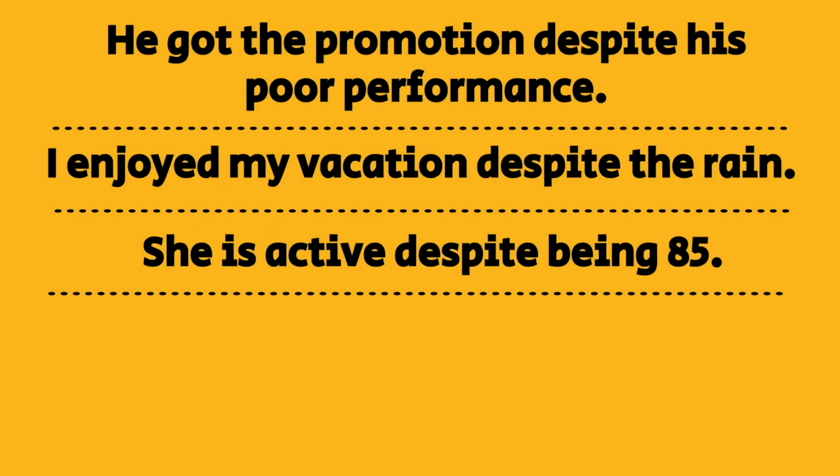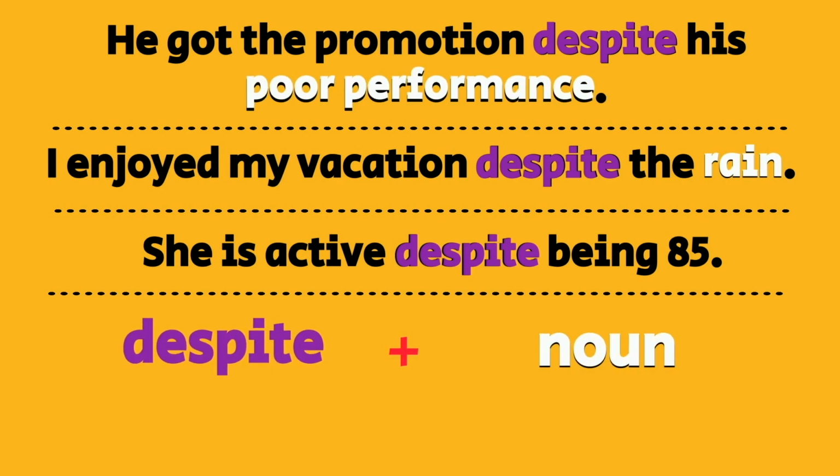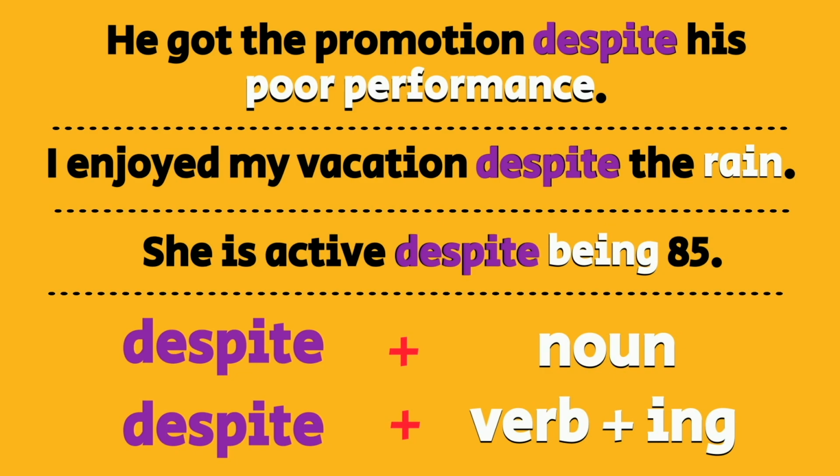Now, let's talk about despite. We use despite in the same way as in spite of. You can see in these examples that I'm using a noun or an ing form of the verb after despite.